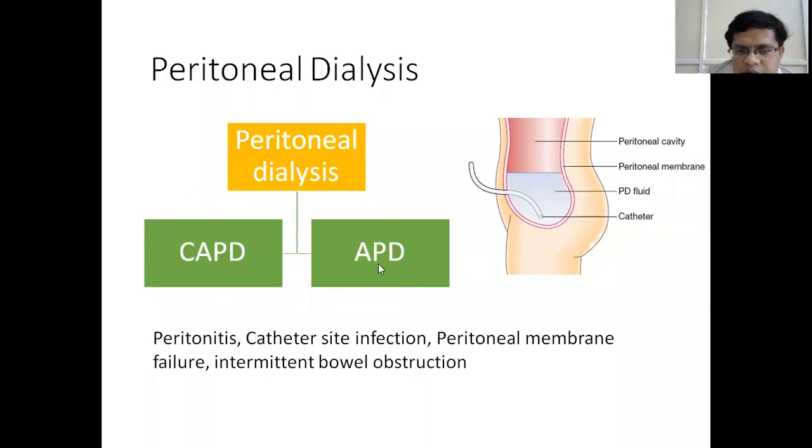Automated peritoneal dialysis is done only at night time, where the machine pumps the peritoneal fluid in and then takes it back. The problems with peritoneal dialysis are frequent catheter site infection and occurrence of peritonitis, and sometimes the peritoneal membrane loses its capability of diffusion. This is called peritoneal membrane failure, and sometimes there is sclerosing of the peritoneal membrane leading to intermittent bowel obstruction.